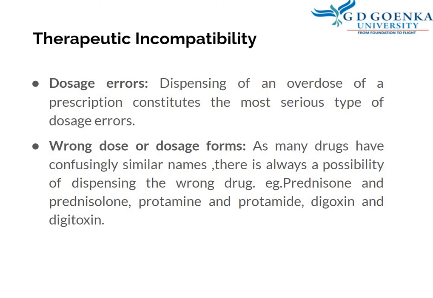For example, because the dose correction has to be there for renally impaired, hepatic impaired patients, geriatric, pediatric population, the dosage adjustment has to be done. Because all the standard doses are mentioned for a standard body weight of 70 kg and a surface area of 1.73 meter square and an adult population that is 18 to 55 years of age. Below that and above that age, a dosage adjustment is required.